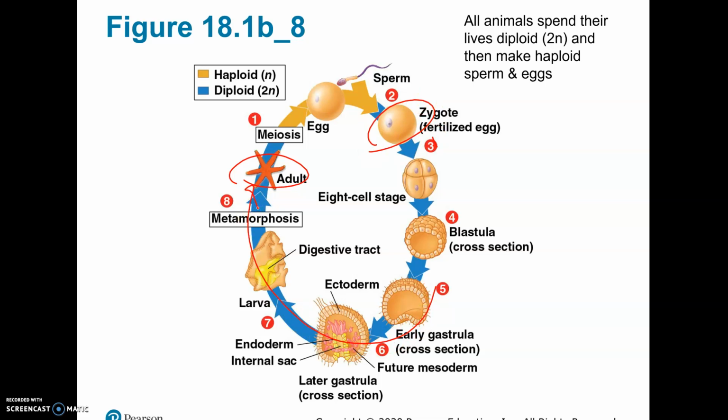The only haploid cells that we have, remember those are cells with only 1 copy of each chromosome, are the sperm and the egg, which technically only live for maybe 24 hours. And if fertilization doesn't occur, then they just die off. So we don't have multicellular animals that have haploid cells. Our cells are all diploid, and that's different. Fungi are actually haploid. Plants actually have what's called an alternation of generations, so that's something that's unique.